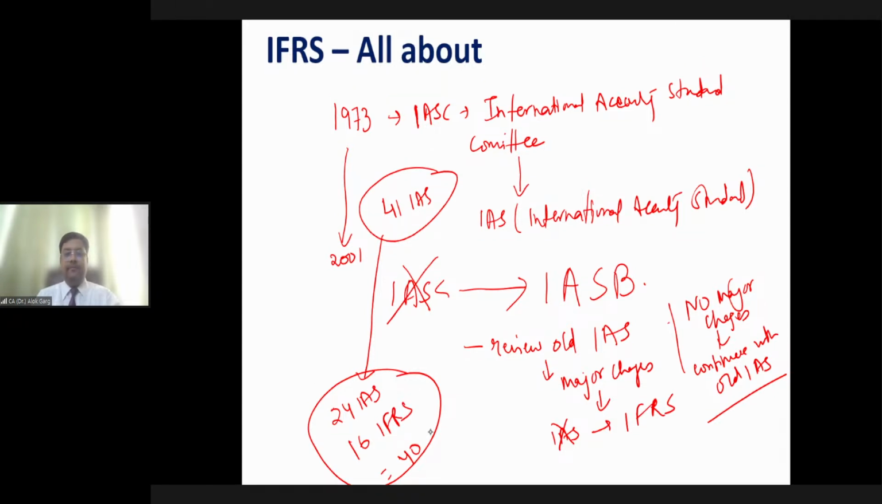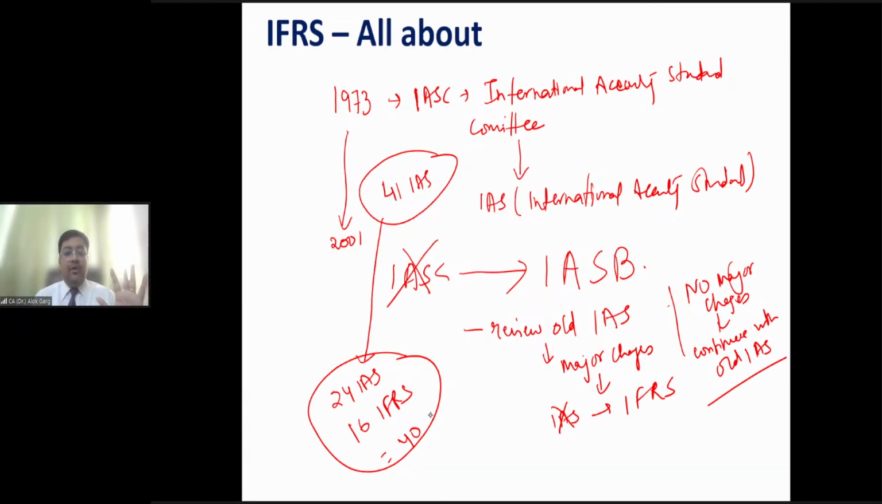Is that clear? Very good. So friends, all these IAS and IFRS are the property of the International Accounting Standard Board. The International Accounting Standard Board holds the copyright on IAS and IFRS, right?